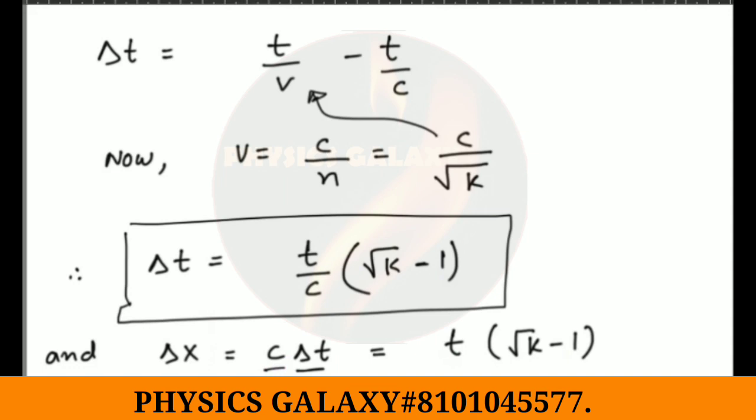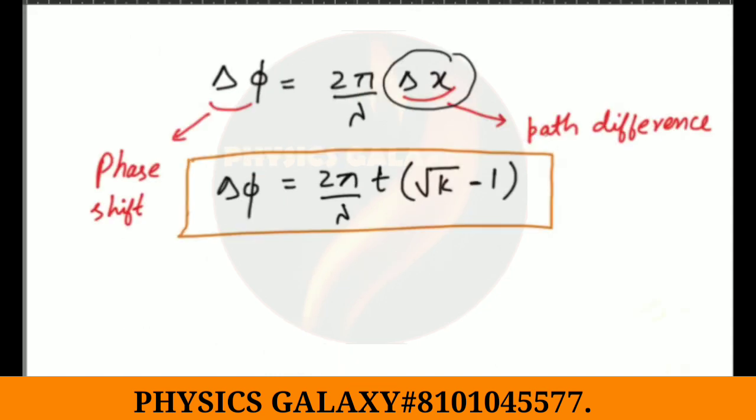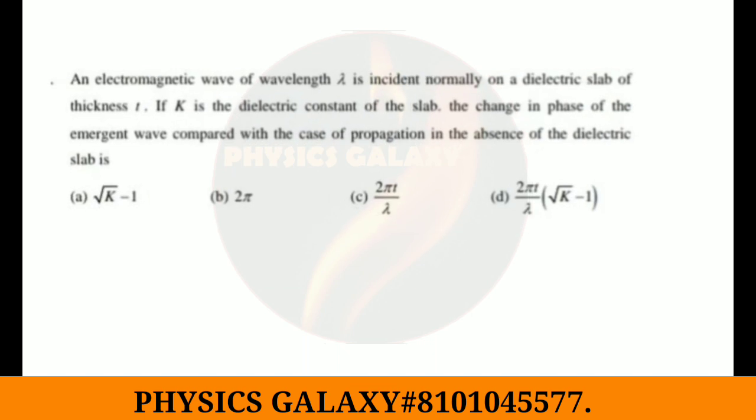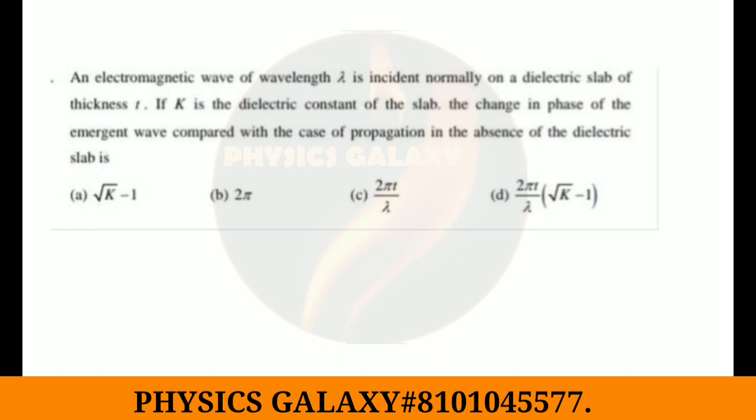Clear? And अगर हमको path length difference पता चल गया, we can easily find the phase shift. Phase shift is simply given by 2 pi by lambda times the path difference. If we substitute the values, we simply get that the phase difference equals 2 pi by lambda times t times under root of k minus 1, and so this is the fourth option, 2 pi by lambda t under root k minus 1. So this will be our change in phase.